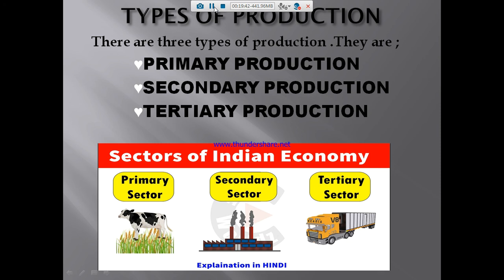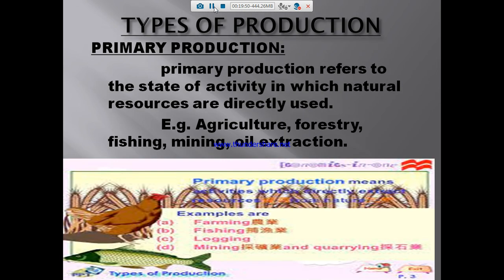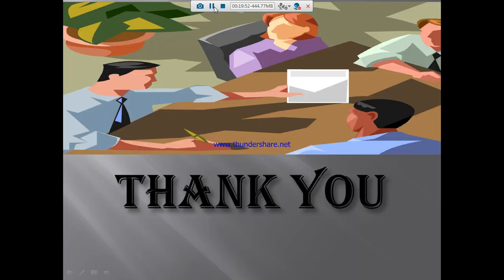secondary production, tertiary production. From the next class we can see more deeply what is primary, what is secondary and what is tertiary. So now in this class we can finish here.